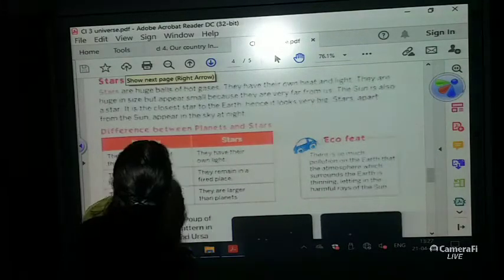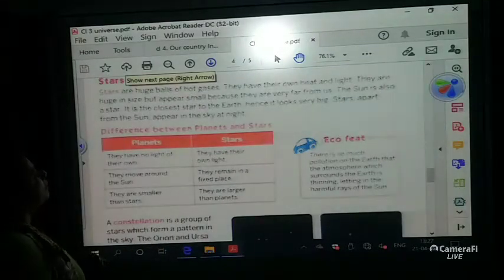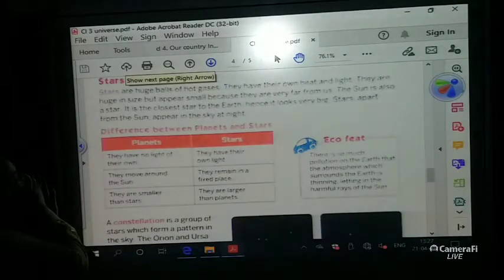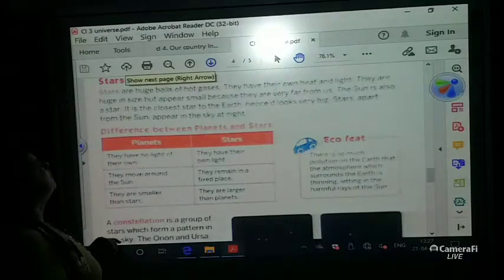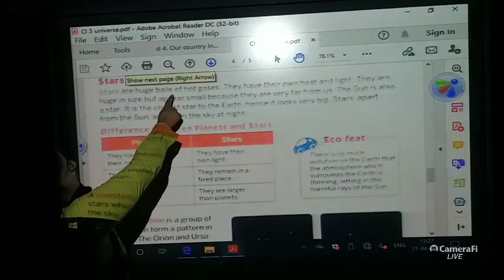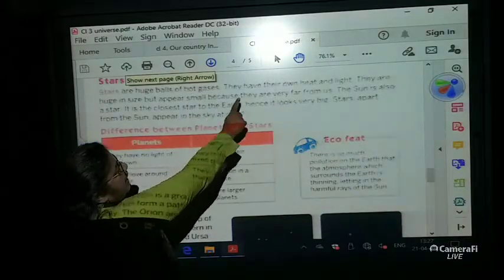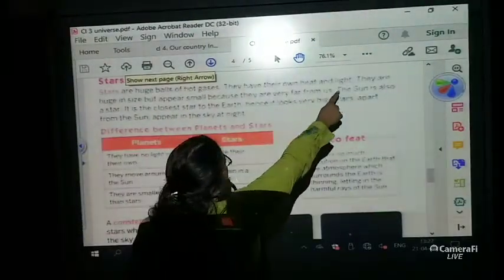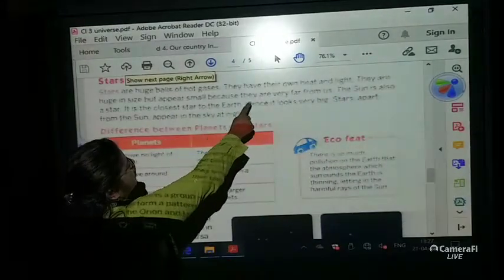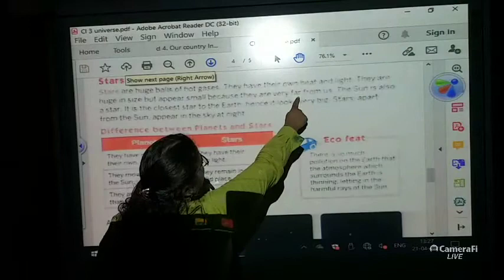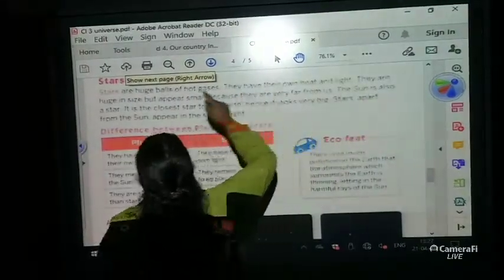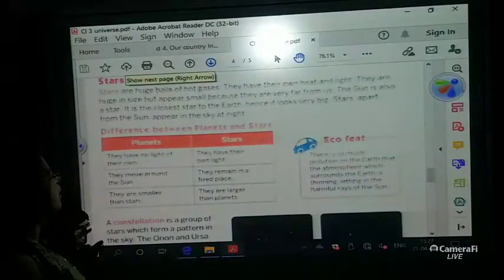Apart from the sun, stars appear in the sky at night. Now children, you can underline from here: stars are huge balls of hot gases. They have their own heat and light. They are huge in size but appear small because they are very far away from us. The sun is also a star. Till here you can underline.